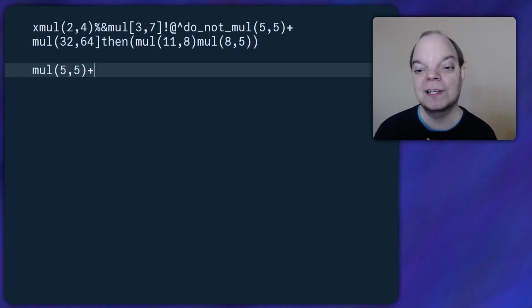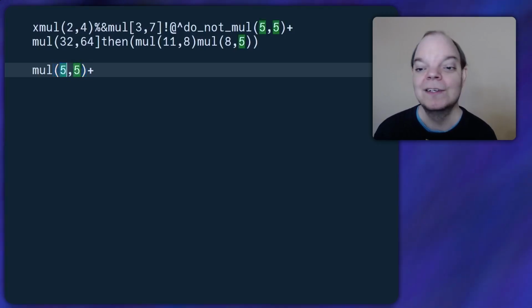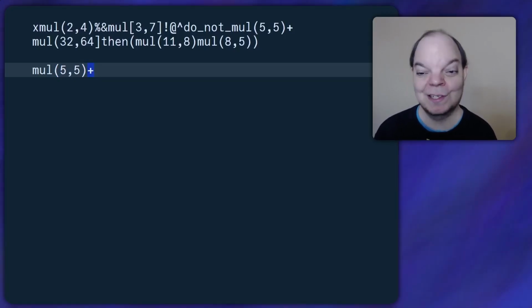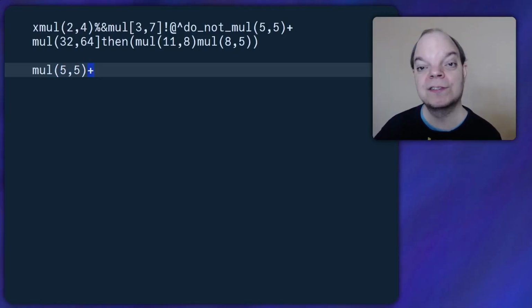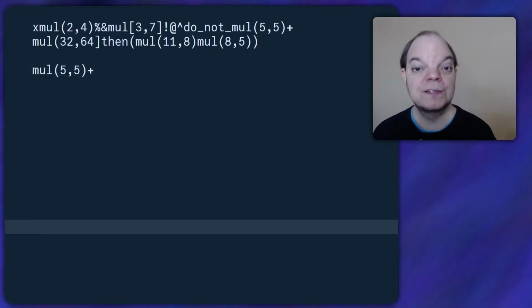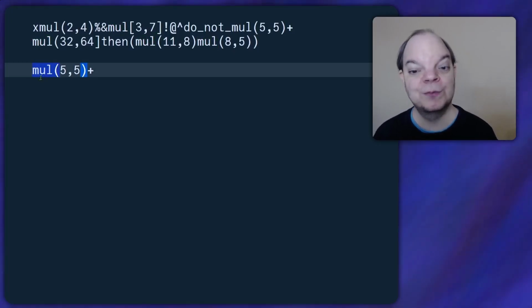So if I had a string like this, for example, it would capture the MUL and then the parenthesis. It will find the 5,5 and check for the close parenthesis, and then it would stop and ignore the rest of the string, which in this case would be the plus. And if the string doesn't start with a multiplication thing, then let's just return 0. So I think the first thing I need to check for is whether the string starts with MUL open parentheses.